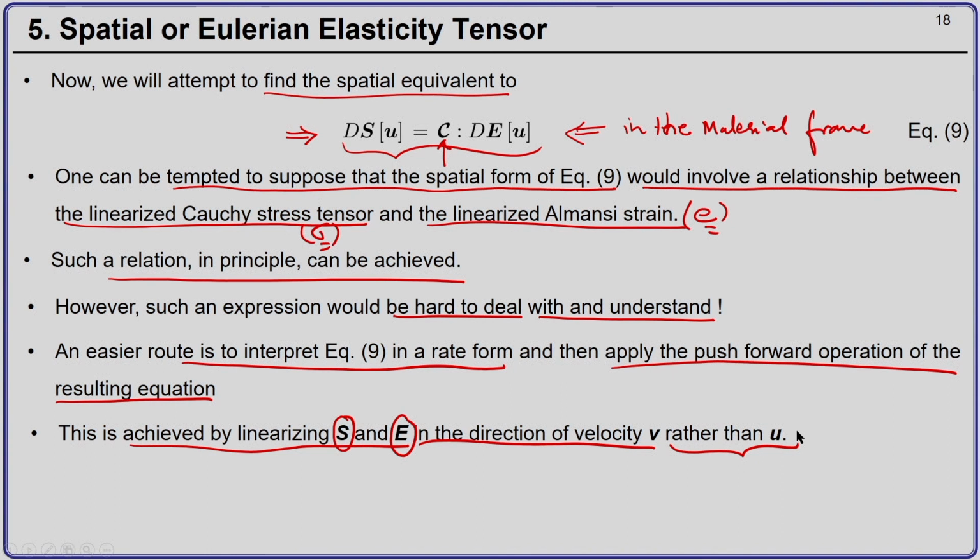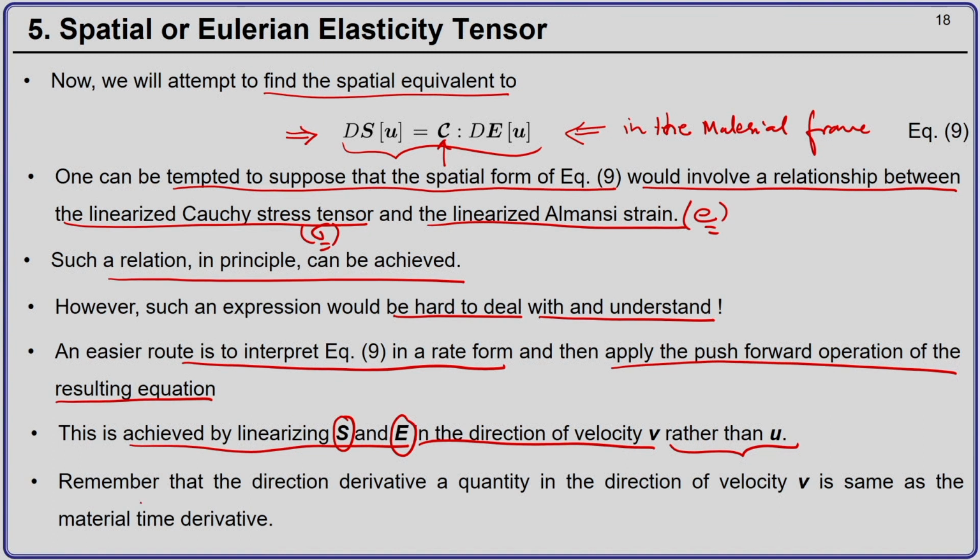What is the advantage? The directional derivative of a tensor in the direction of velocity is the same as its material time derivative. We had discussed this earlier in our overview of tensors.